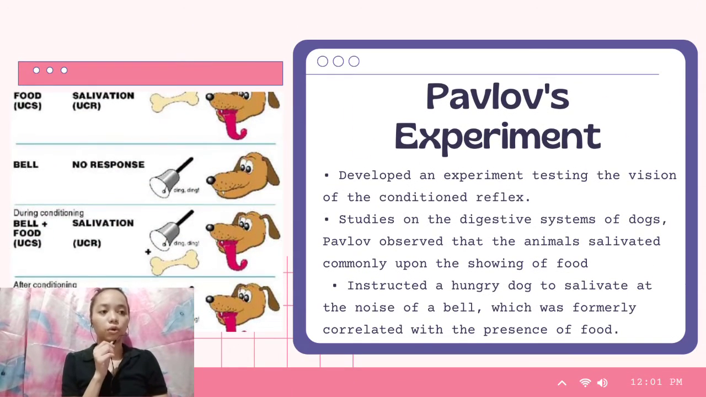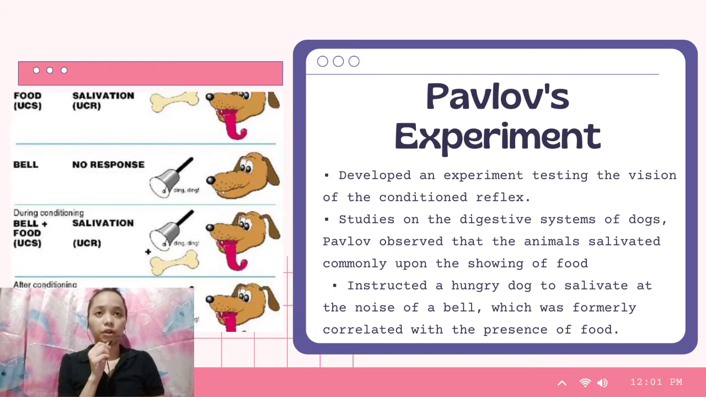So next, Pavlov's experiment. He developed an experiment testing the vision of the conditioned reflex, studying the digestive systems of dogs. Pavlov observed that the animals salivated commonly upon the showing of food, and that a hungry dog could be made to salivate at the noise of a bell, which was formally correlated with the presence of food. As you can see, I show you the example of Pavlov's experiment.